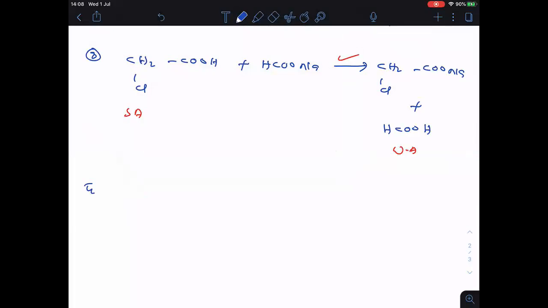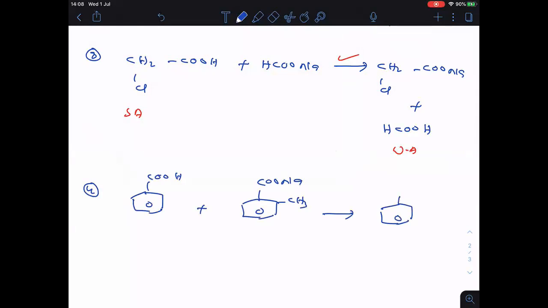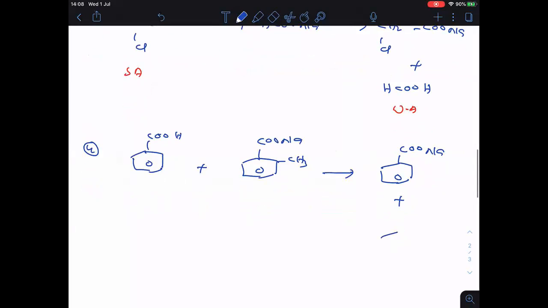Now, what I am writing here. Okay, so now tell me. Here I am writing one question. This is benzoic acid. Now, it is reacting with this compound. As a result, we will get sodium benzoate plus this acid.